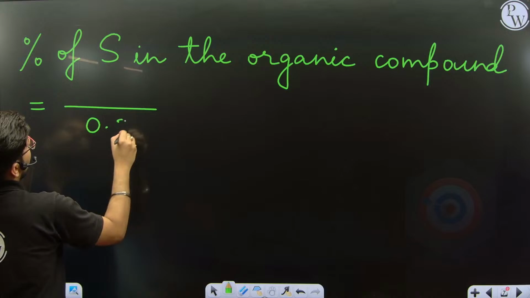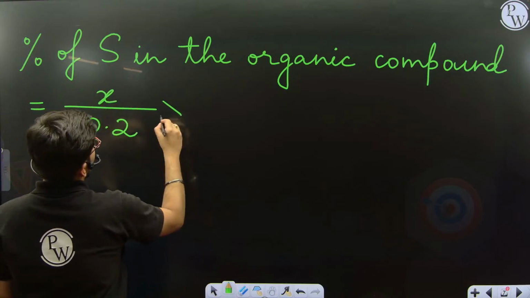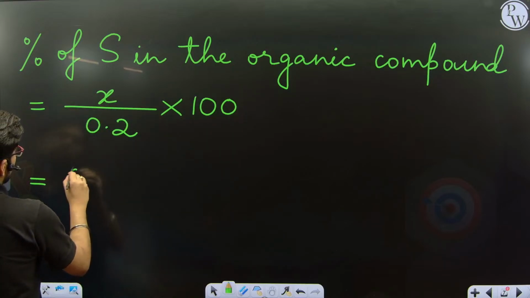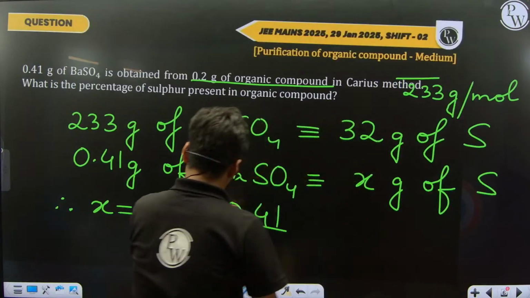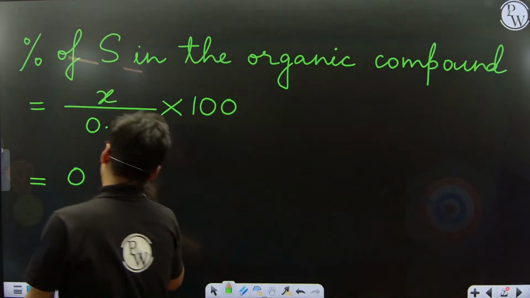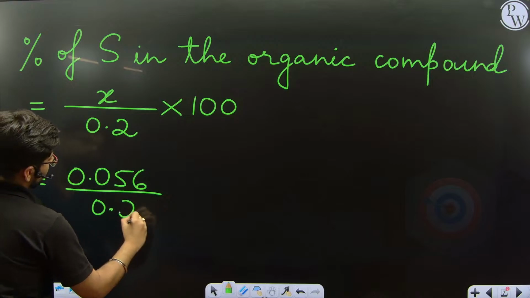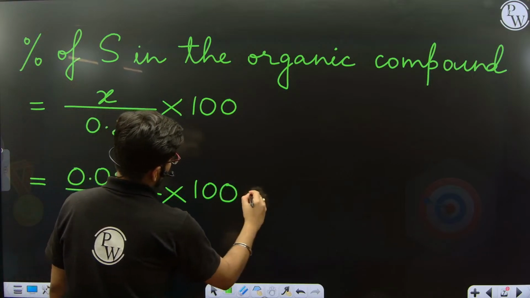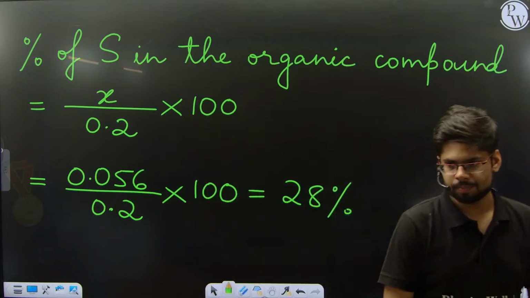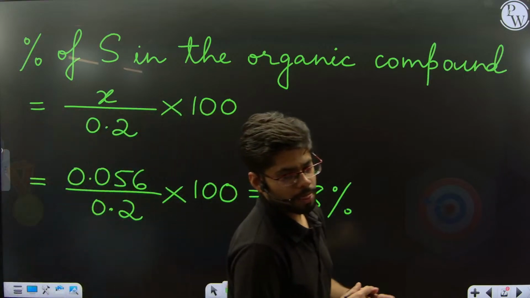So in the denominator, we'll have the mass of the organic compound, and in the numerator X, then into 100. If you solve this, it comes around 0.056. So this is what you will obtain, right? It involves some calculations, but it's easy.